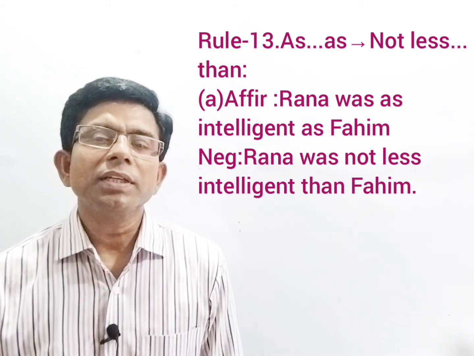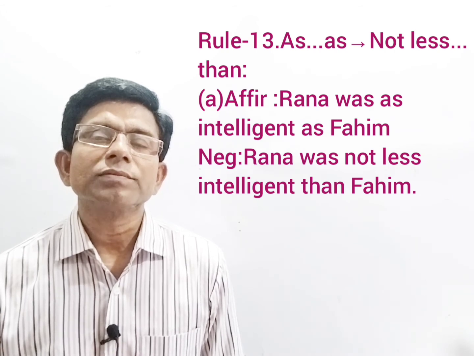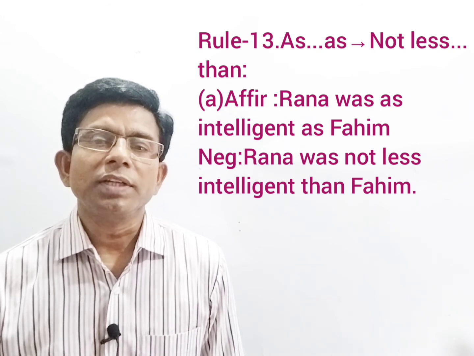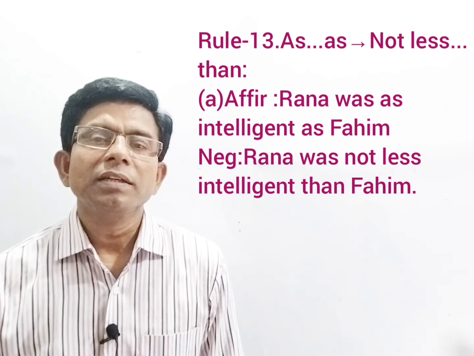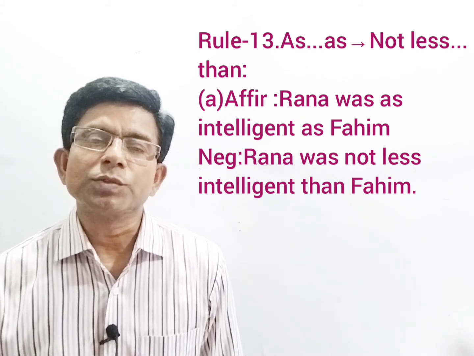So the negative sentence will be, following the structure, Rana was not less intelligent than Fahim. That means in place of as ... as, you are writing not less ... than. You are applying this structure to make it negative.